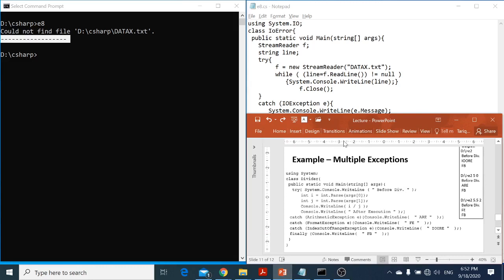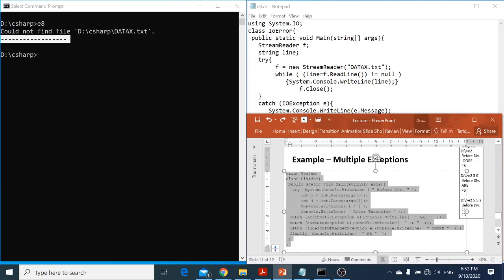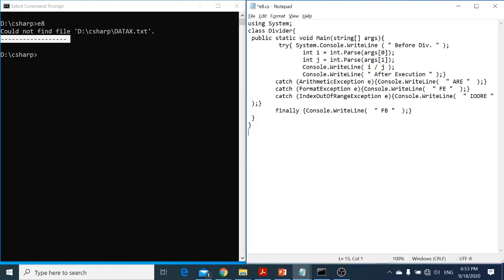So now let's see how we can handle the multiple exceptions. Okay. So this time, let's see. So I can copy paste this program. Now let's discuss the program. This is my divider program. And what I'm doing is, okay, I display that this is before division and I got a variable i, and now I will pass the value through the arguments. You remember the arguments that we pass the value through this array?